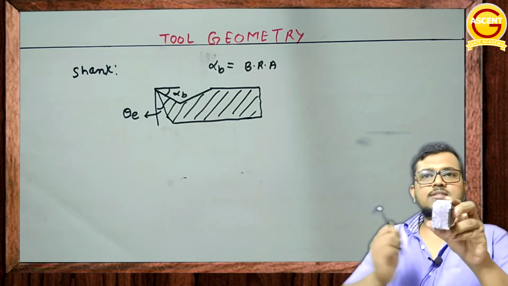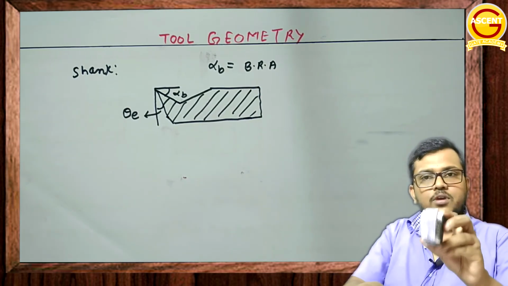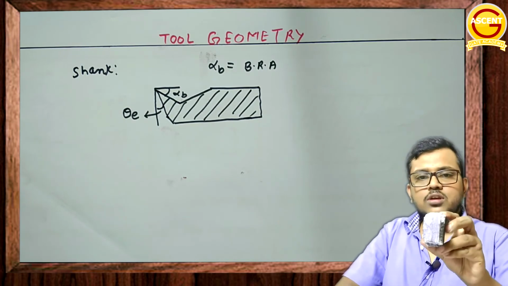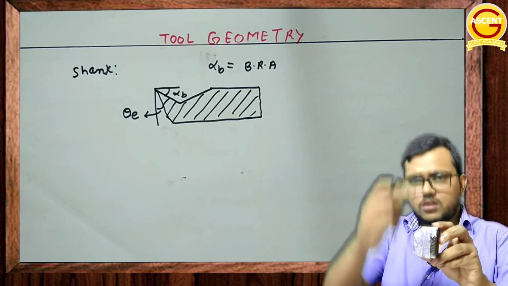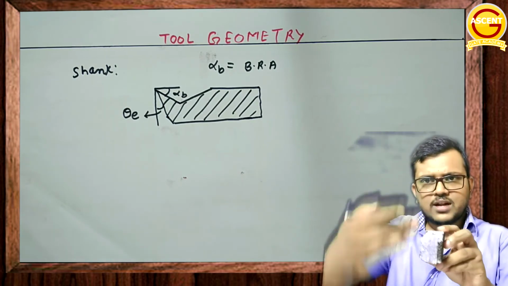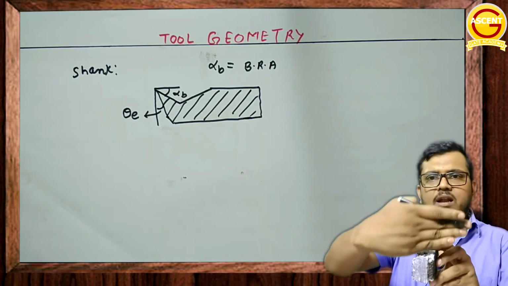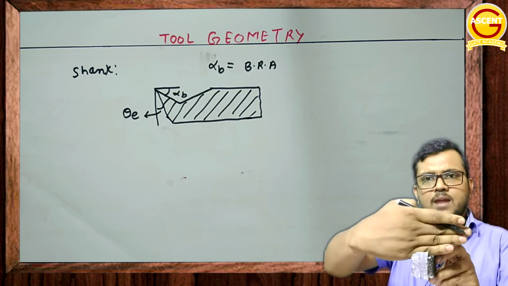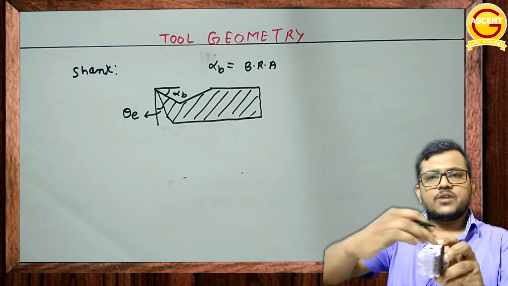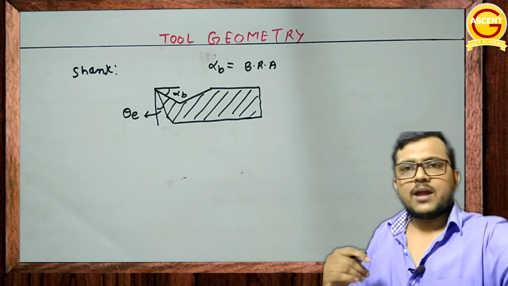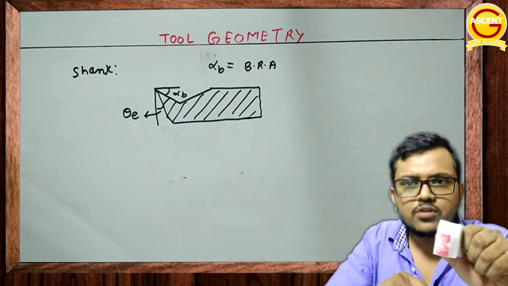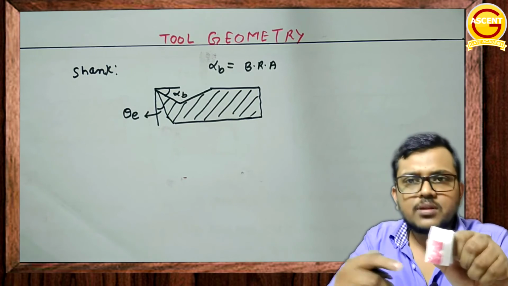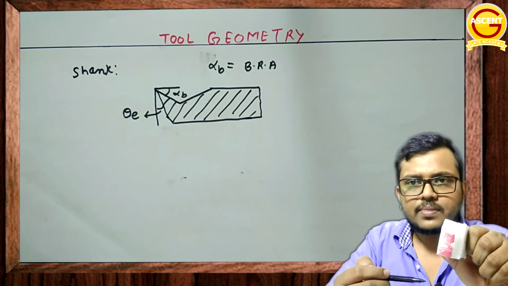If I am keeping the tool like this, this is the front of it. Now, if you are having this, here also you will get two different angles. You can easily observe that. In order to show that, let me take a plane perpendicular to this and parallel to the width. Now, if I am taking it, after cutting, this is what you will get.